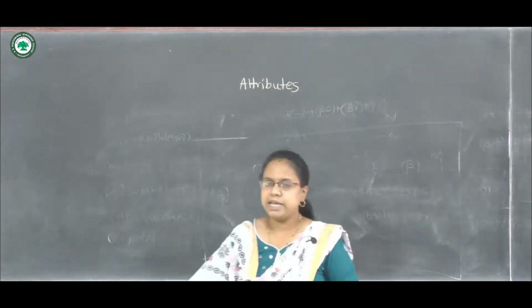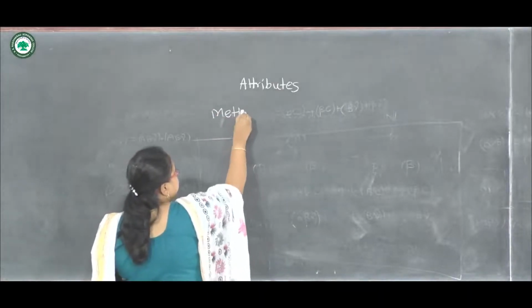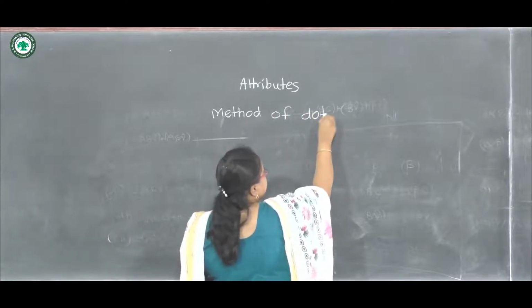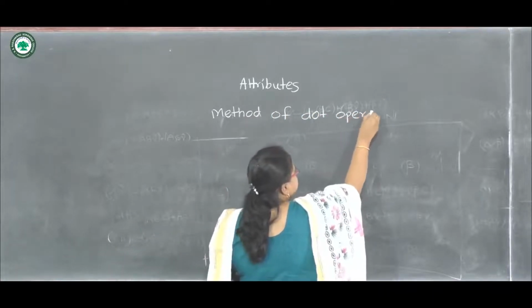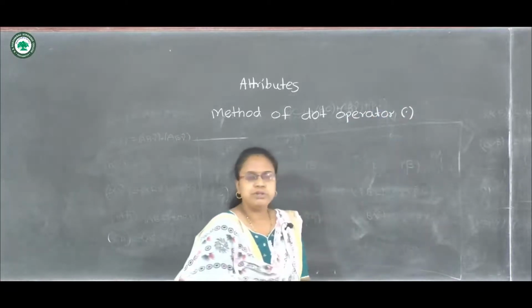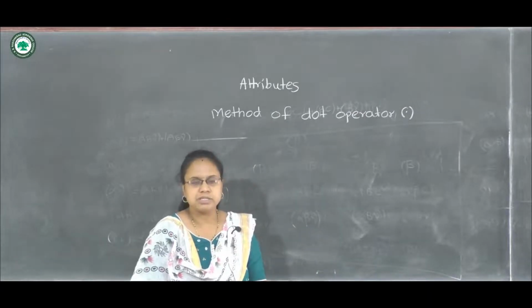Now let's see the next method, which is method of dot operator. So we use this method to obtain the relation among frequencies.